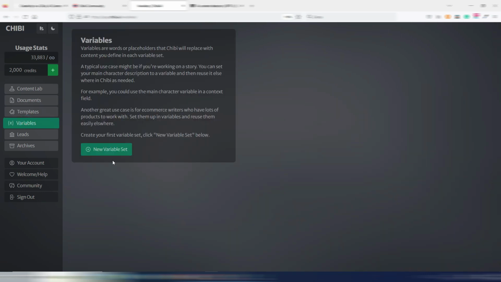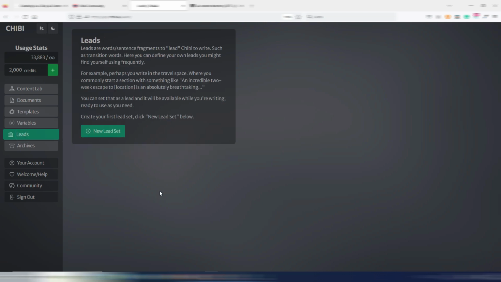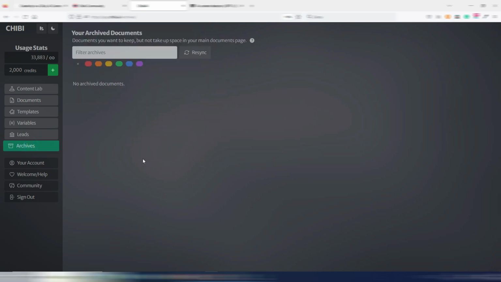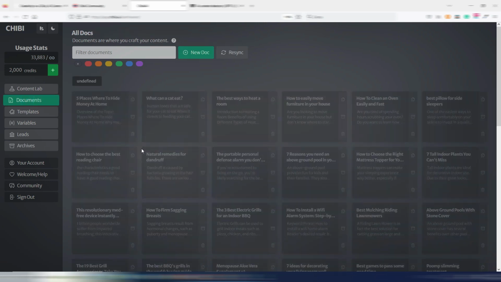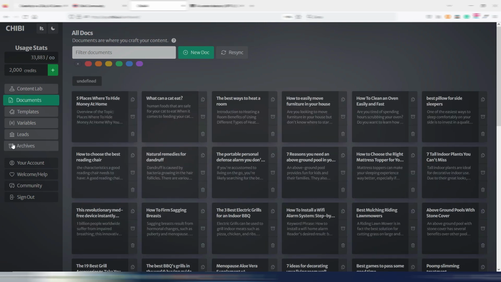You have variables. I will show you later how these work. You have leads. Again, I will show you later. And you have archives. Here is where you put your archived documents. If you don't need them here anymore, you can move them into the archives section. Then you have your account settings, your help guide here, the link to the community and the sign out. It's a really easy to use dashboard, as you can see.